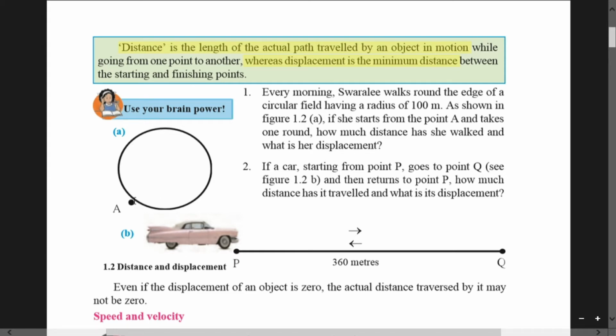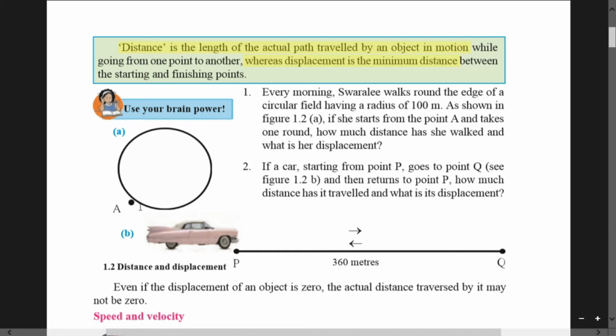In this situation, the distance covered by Swarali will be 2 km, but the displacement is 0. Why? Because she has reached the same point, and from starting point to ending point the distance is 0. Hence displacement will be 0. The motion is called circular motion in this situation.